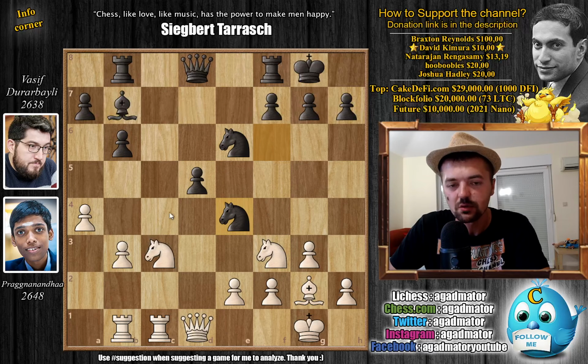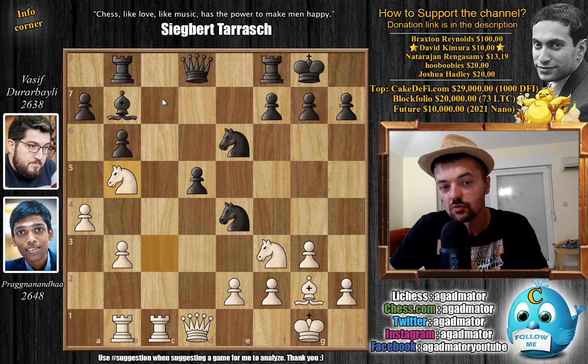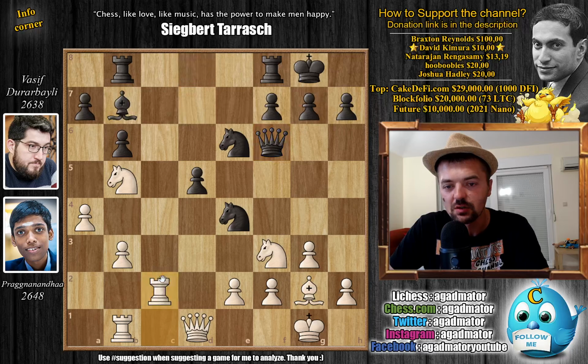So Pragg keeps all of the material on the board. He goes knight to b5. Now controls the c7 square with the knight as well. So now queen to f6, and now rook to c2. And here it seems like maybe you can kick away the knight, play a6, kick away the knight, and get the knight to c3 to win some material.